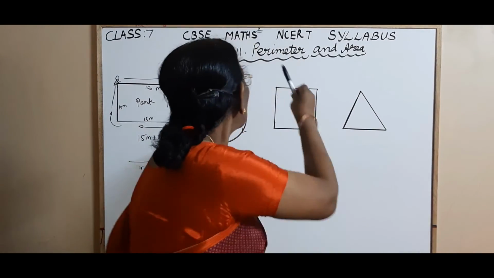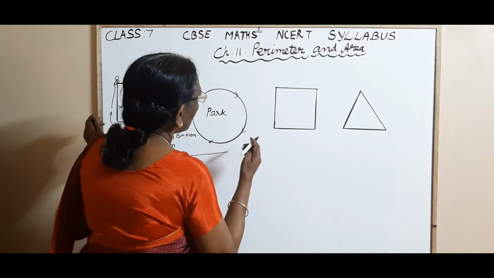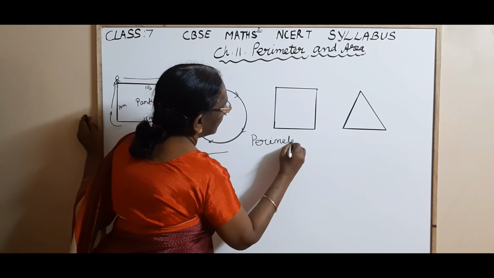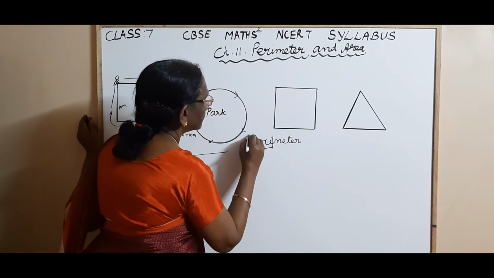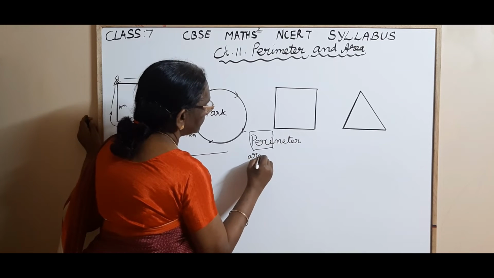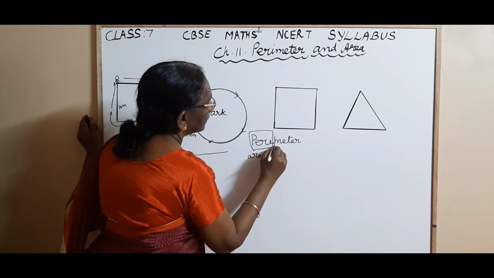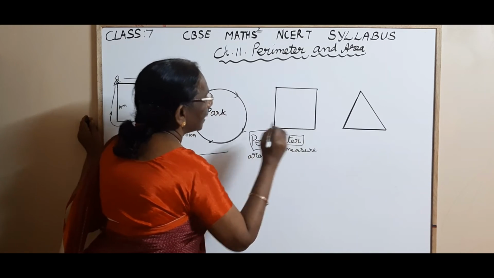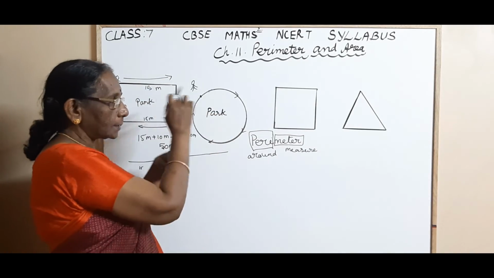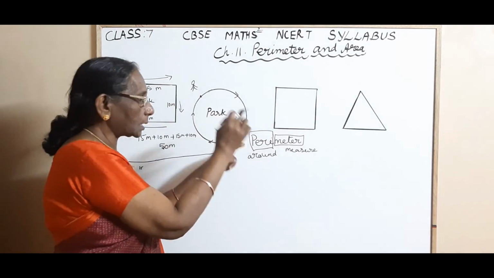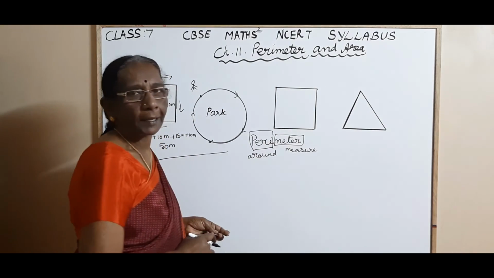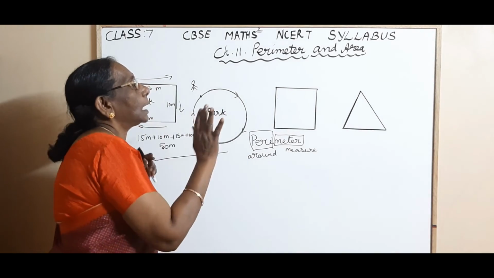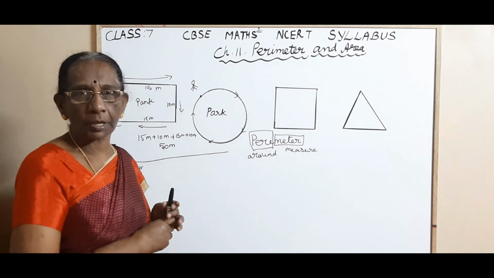Now, children, this word perimeter we got from Greek. Peri means around. Meter means measure. Have you understood, children? So we are measuring the distance around the shape. That is why it is named perimeter. Is it clear, children? So we have clearly discussed the meaning of perimeter.